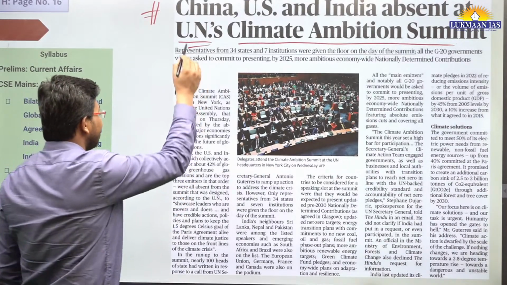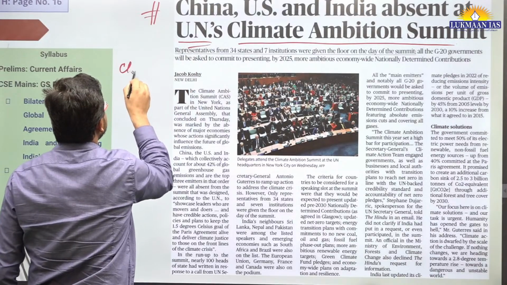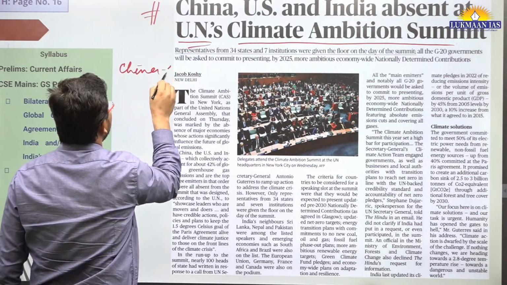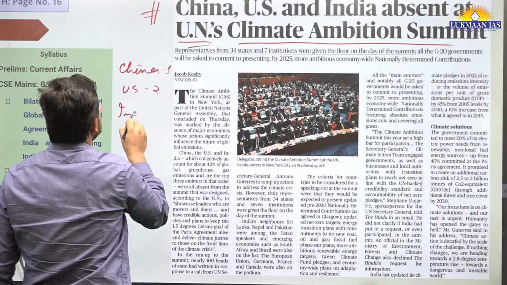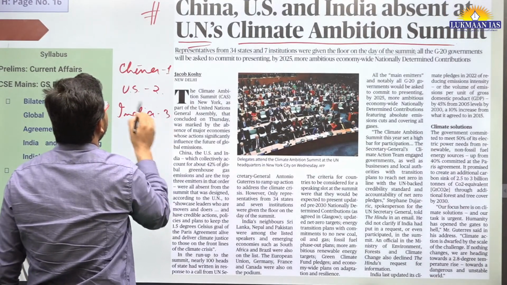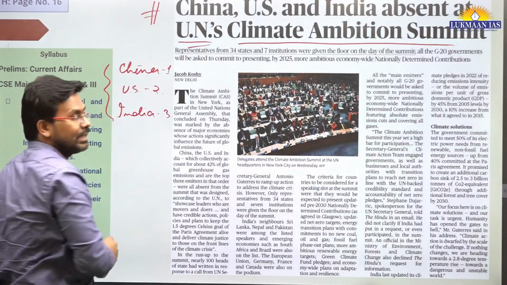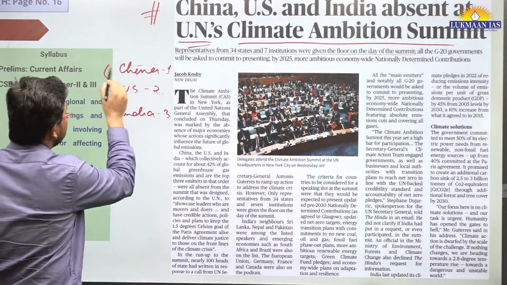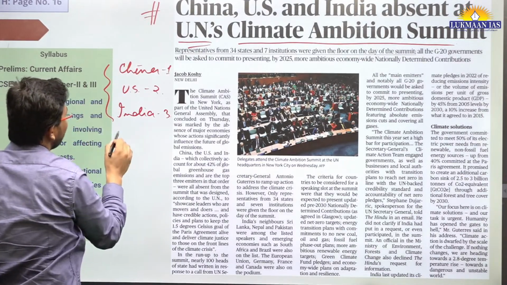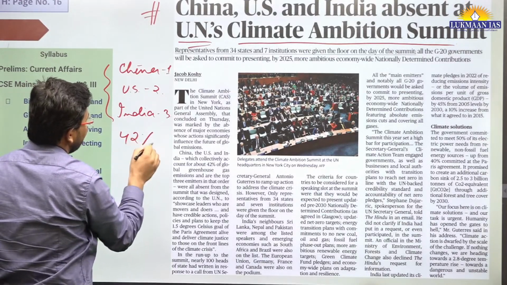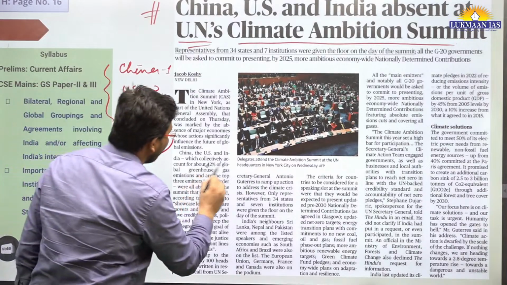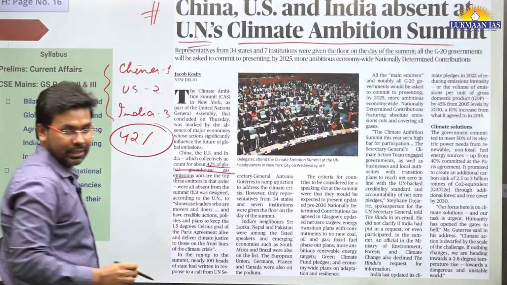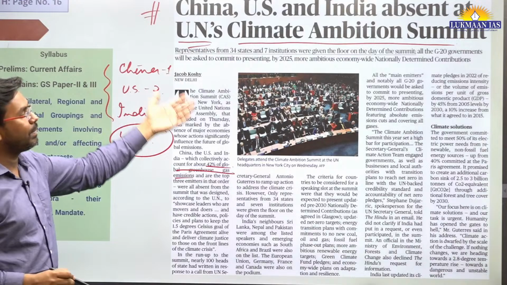Of these 3 countries, China is the number 1 polluter in the world, USA is the number 2 polluter, and India is the number 3 polluter of the environment, in terms of the greenhouse gases we release. So these topmost countries have not participated. They contribute 42% of global greenhouse gas emissions. They were not present. Other members were present.